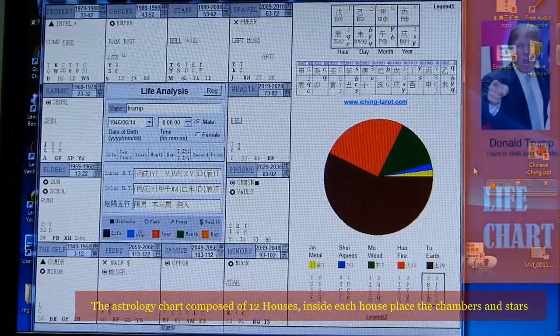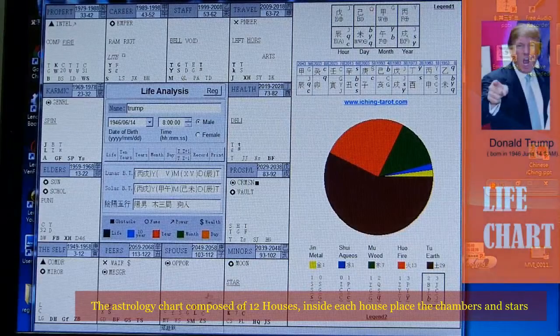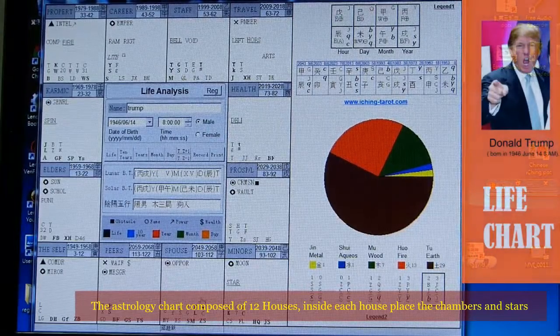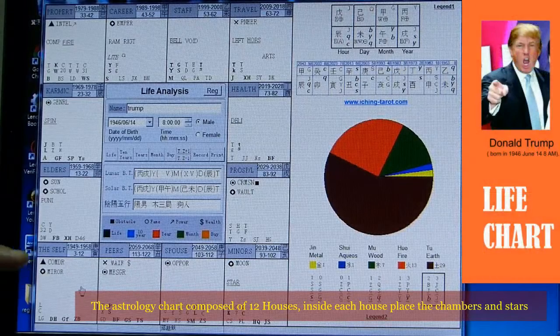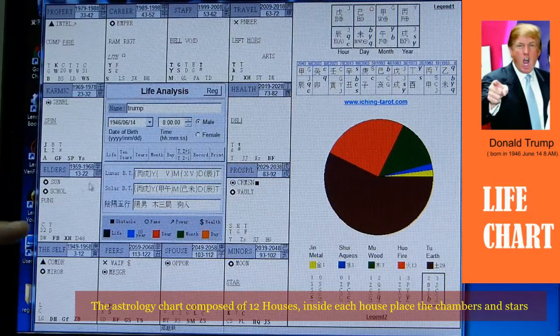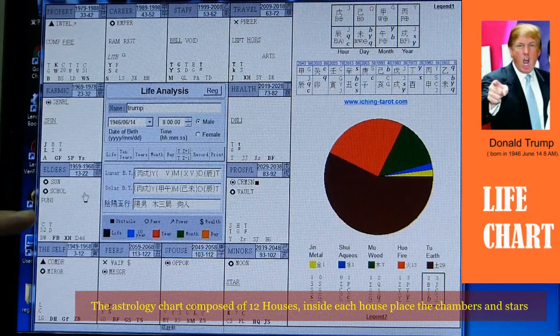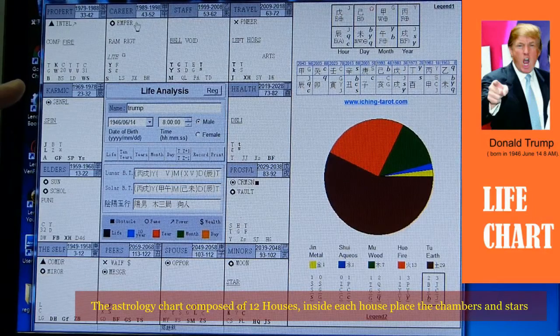As I just mentioned, the chart itself is composed of 12 houses. Each house has its name. The house on the bottom left-hand corner is called the house of the tiger, and then in a clockwise direction is the house of the rabbit, then the house of the dragon, the house of the snake, the house of the horse, etc.